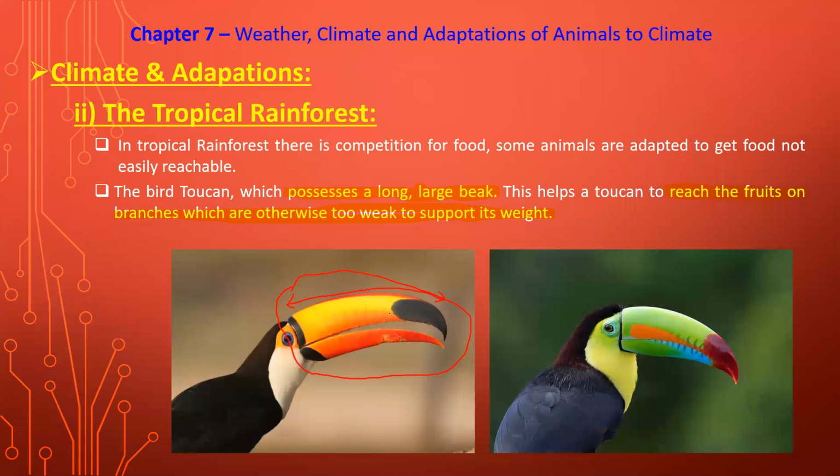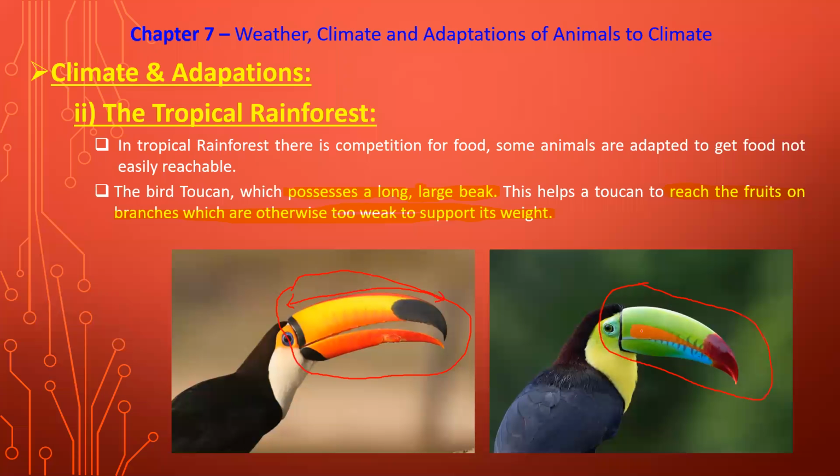Actually, different color combinations are present for this type of bird. So in the second image you can see a different color of that bird. So region-wise the color is changing, and it is very different from each other. So both the birds are actually the same, only the color combination is different.